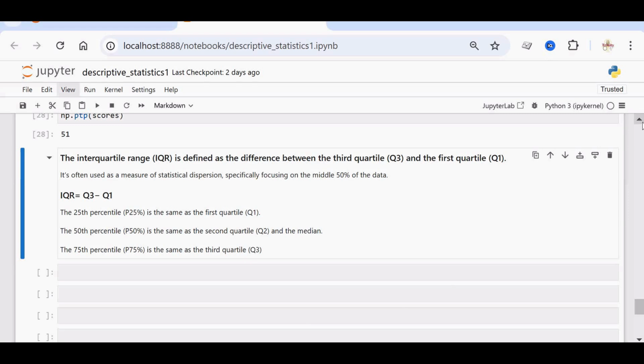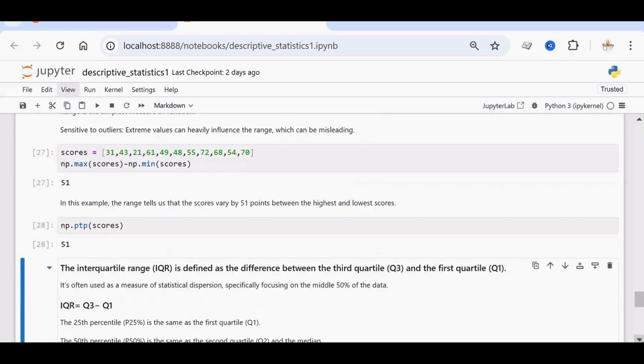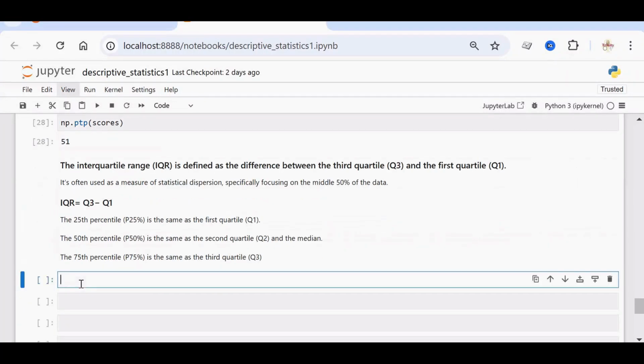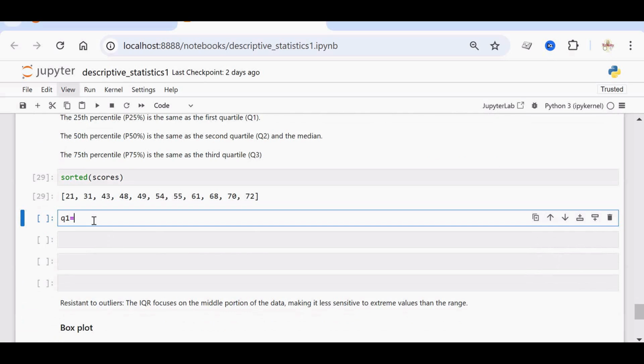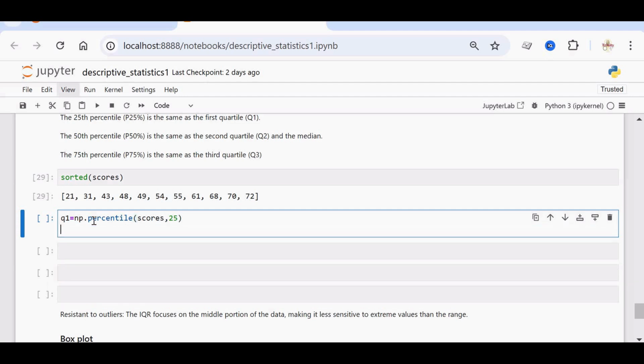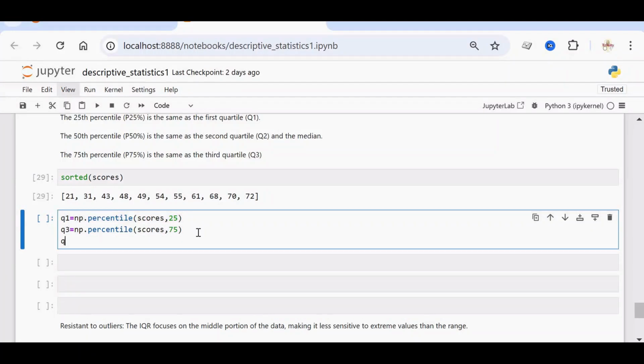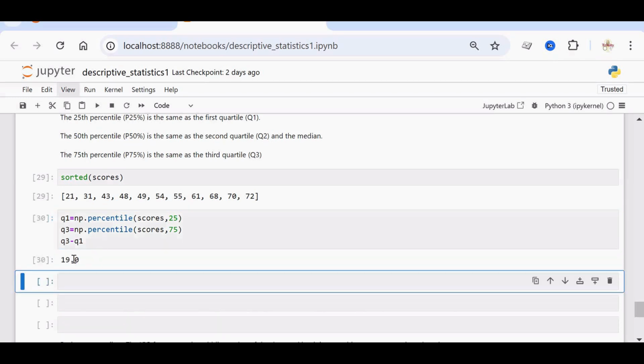We can make use of this same data scores. It is not arranged in ascending order. Let us arrange it, sorted of scores. Okay. Now Q1 is obtained by np.percentile. The first argument is the data set, scores, comma, and which percentile you want to find out, 25th percentile. Similarly, you can find out Q3. Q3 is np.percentile, scores, comma, 75. Q3 minus Q1 will give you the IQR. So the IQR is 19 in this case.